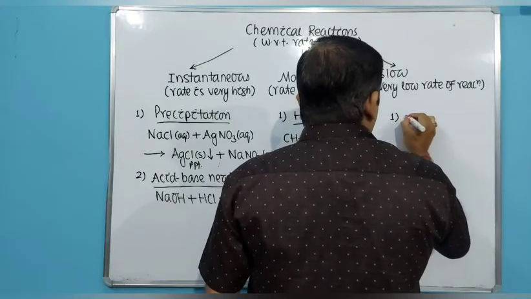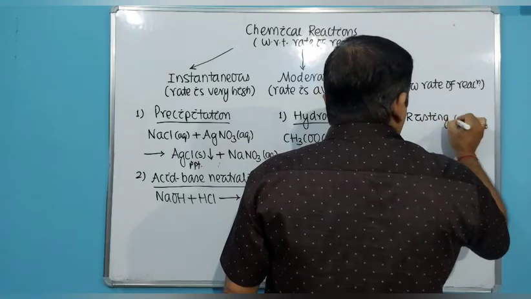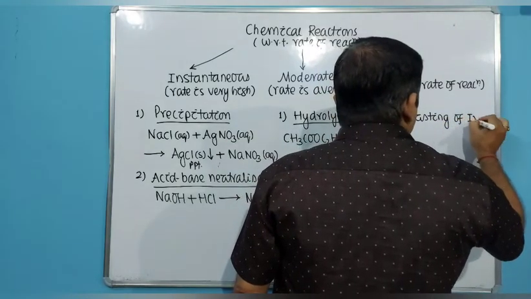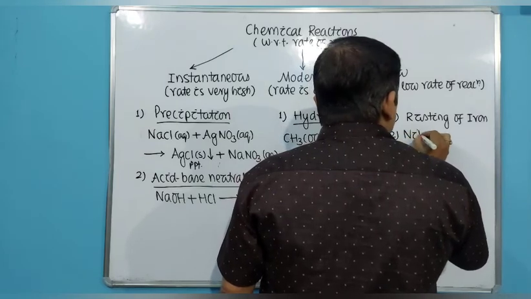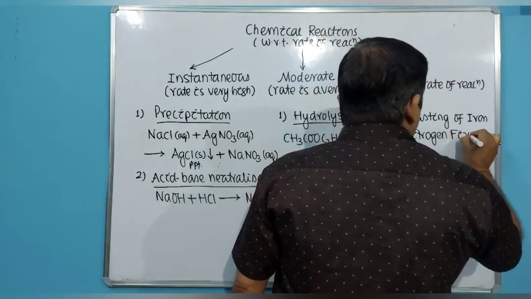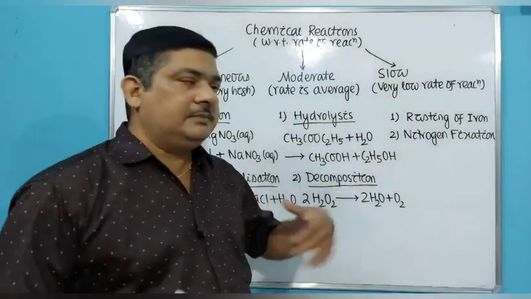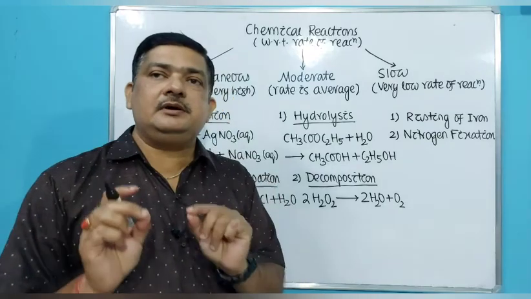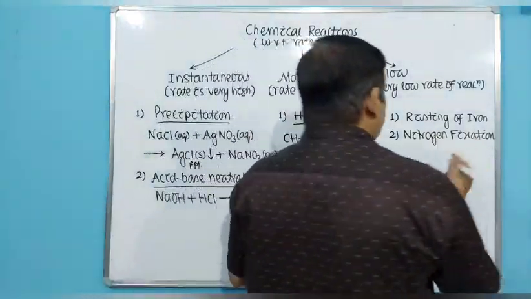First, roasting of iron. Roasting of iron is a very slow process. Then nitrogen fixation. Nitrogen fixation is also a very slow process. It takes several years for completion. If you keep iron outside for two years, you will see it slowly rusting. So roasting of iron and nitrogen fixation are very slow processes.